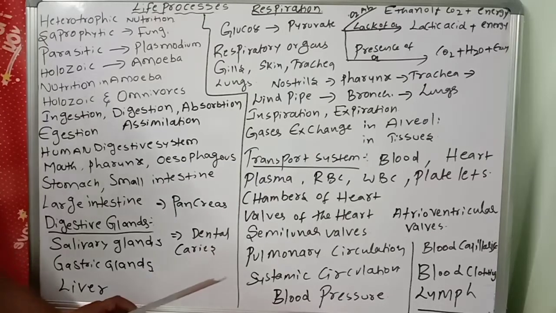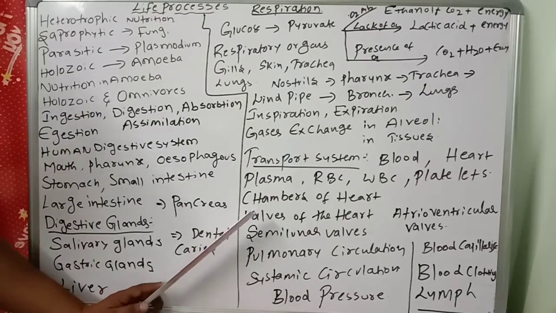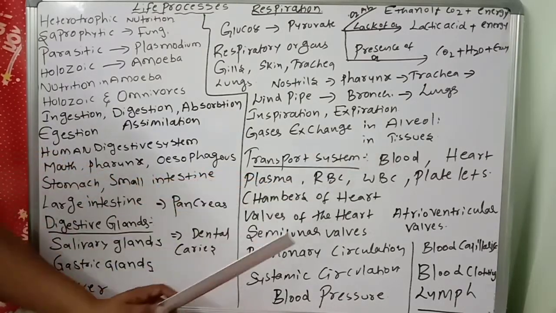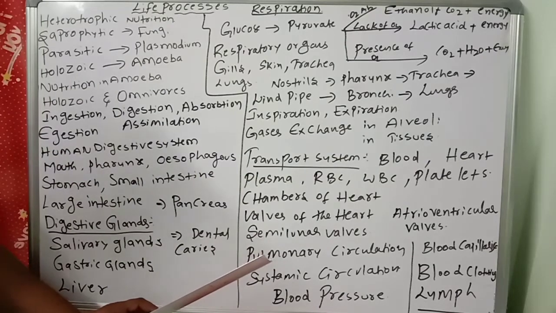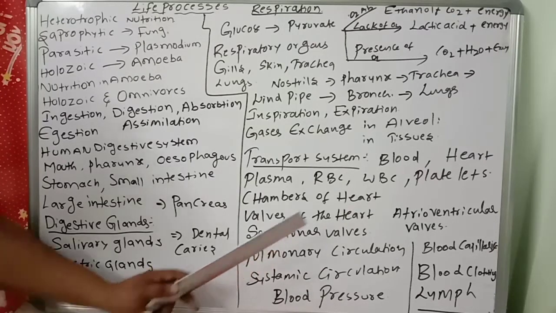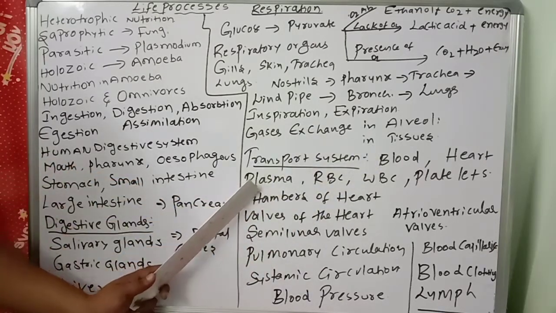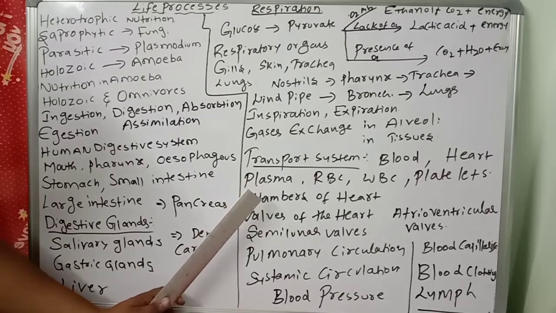Tell about the blood. The blood is red colored. Blood is red colored due to the hemoglobin pigment. You know very well the blood consists of plasma and serum. Plasma consists of what? Come on, tell, very easy only. Water,